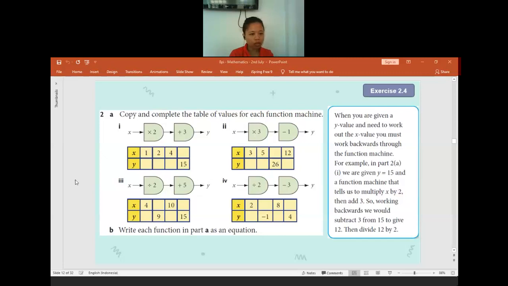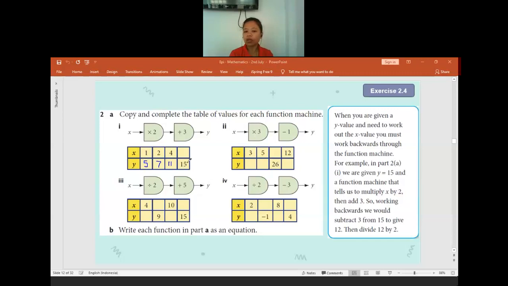Okay, when x is 1, it will be 5. Good job. And then when x is 2, what is the output? 7. Okay. When x is 4, what is the output? 11. Okay. Now for this question, we have the output and we are going to find the input.